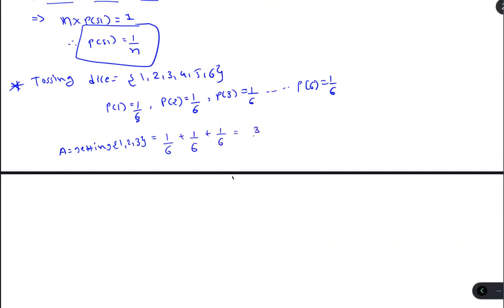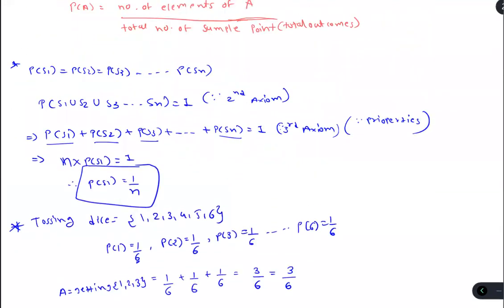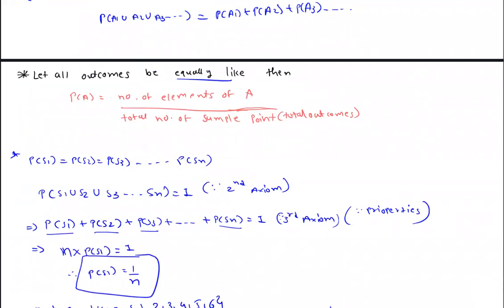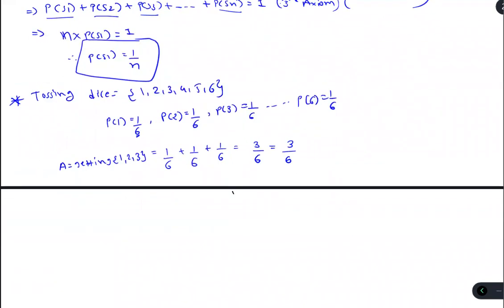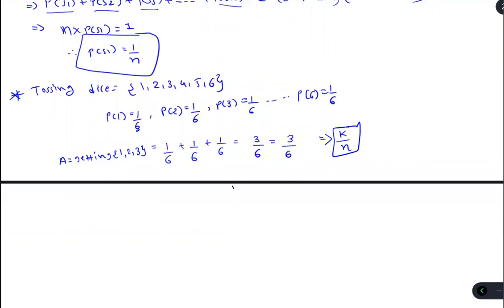The output is 3 by 6, which is the same as the number of elements in A upon the total sample. So we proved by example that if the outcomes are equally likely, then for the event this is the probability. Like that, if A contains k elements, then in general form we can write k by n.